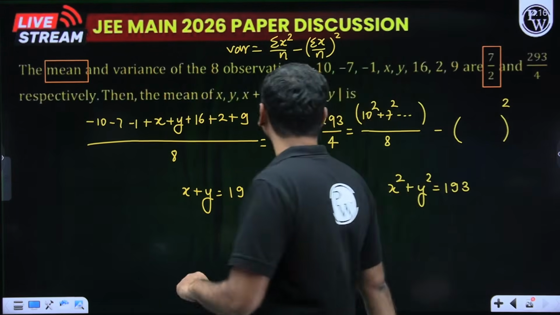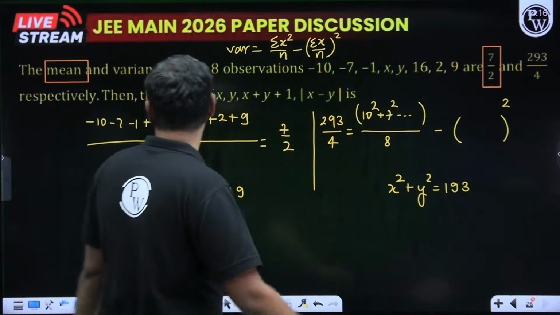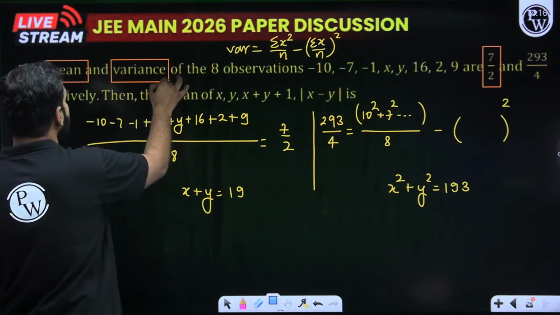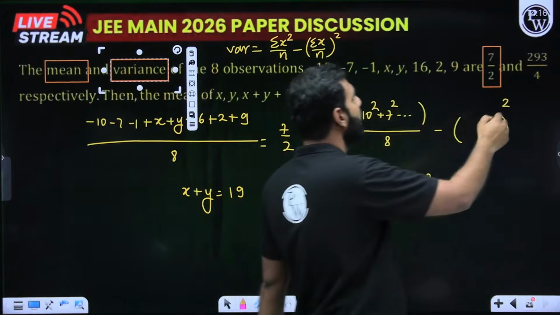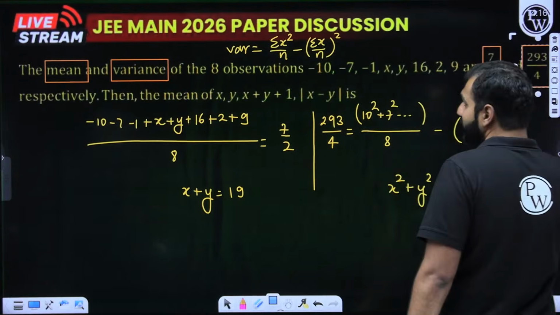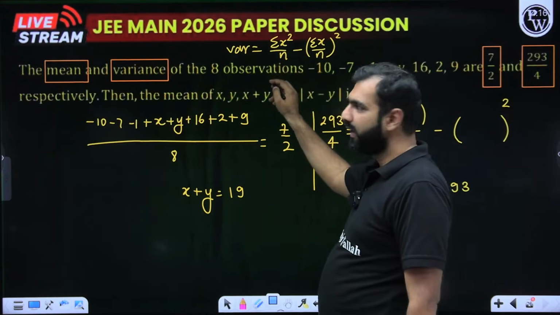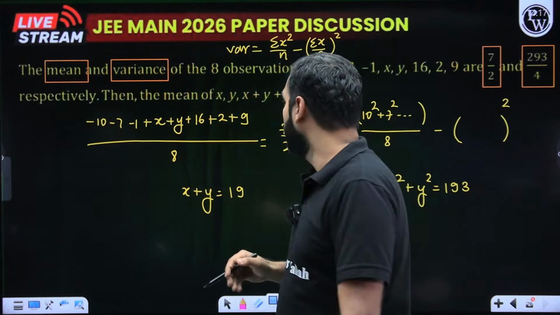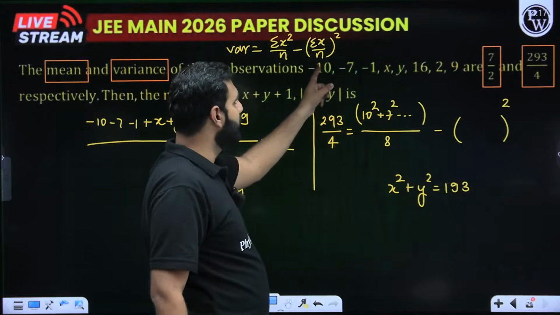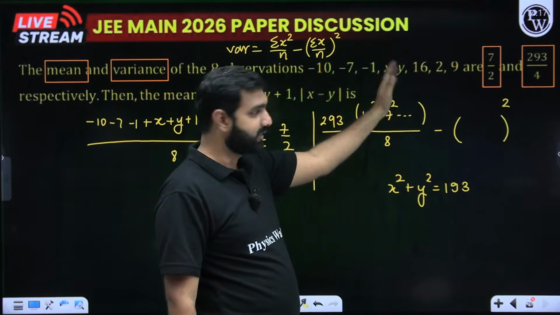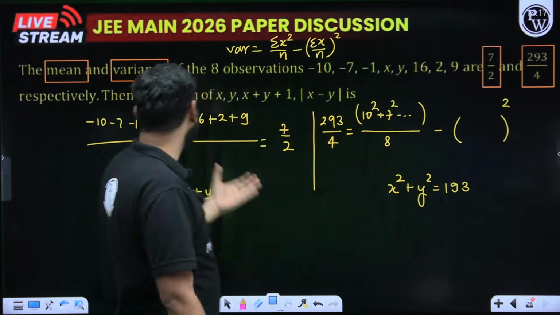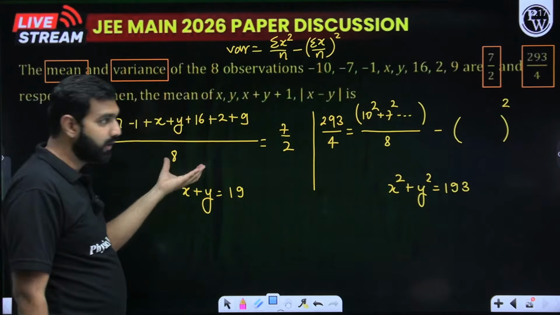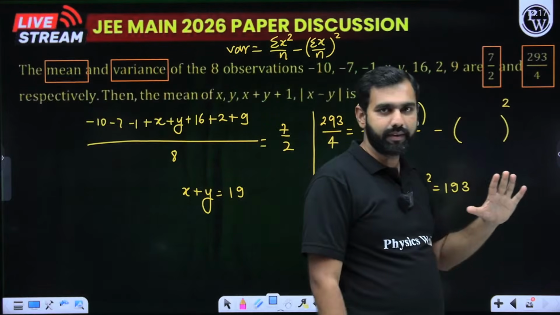So when I go ahead, I need to figure out the next quantity, which is variance. How do I figure out variance? Variance is given by summation x^2 by n minus (summation x by n) whole squared. I hope you remember the formula for variance. So I'll square this plus this plus this, the squares of all these terms divided by n, minus the summation x upon n we have already evaluated. You write that and square it. I hope you remember that.